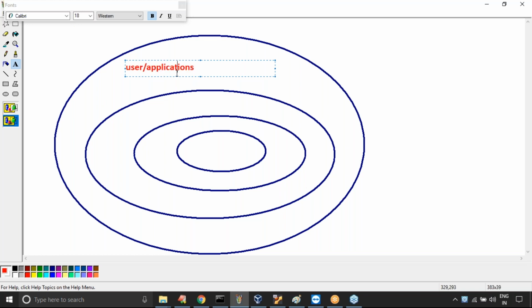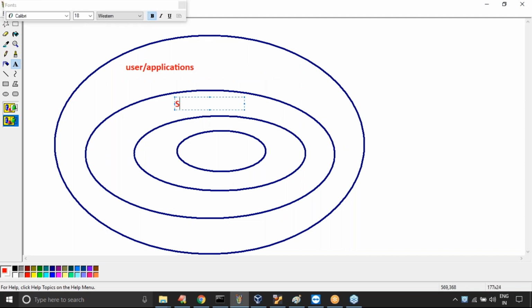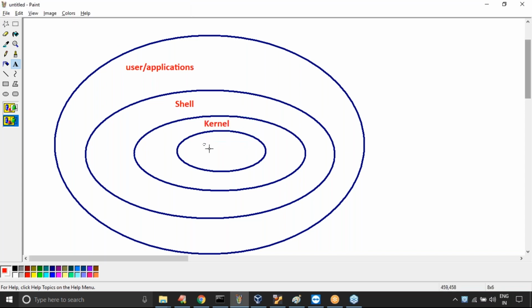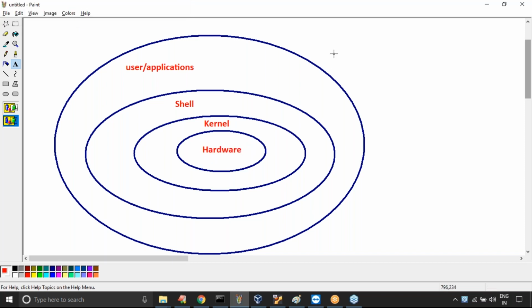Next, this part is the shell. This part is the kernel. Under this part is hardware.